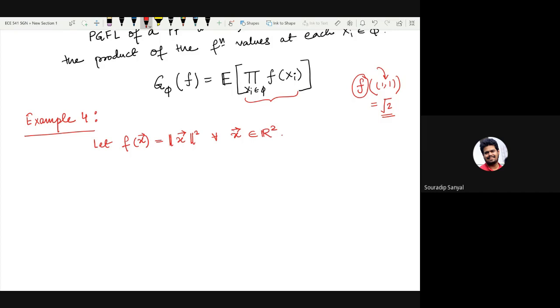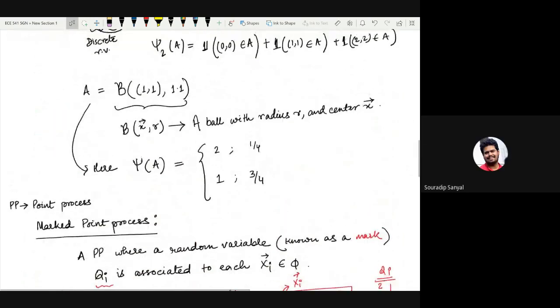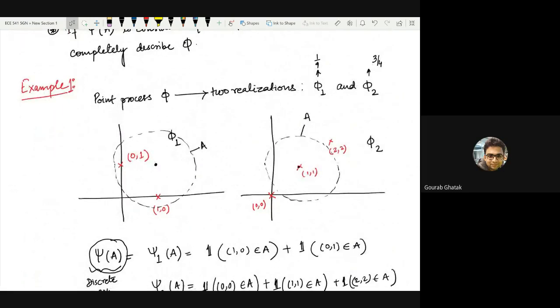So in that example 1, what would be the values of this product? Let's see for the first realization. We go to each point and measure its distance from the origin. For this point it is 1, for this one it is also 1. We are taking the product of these.